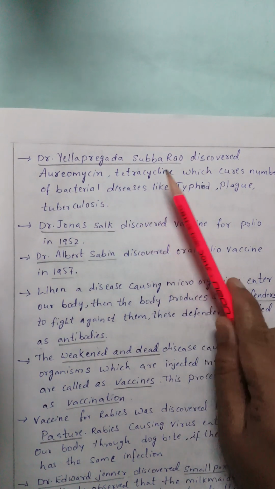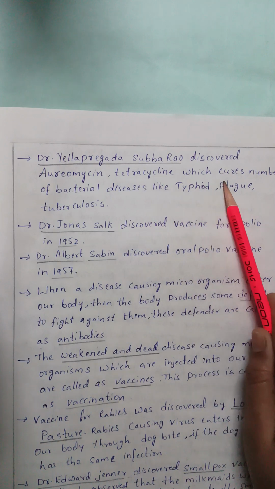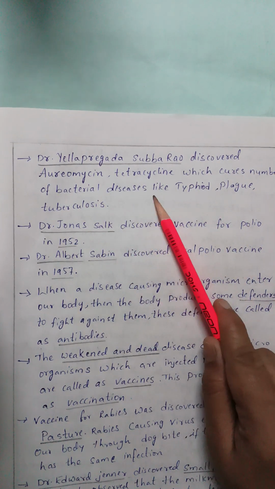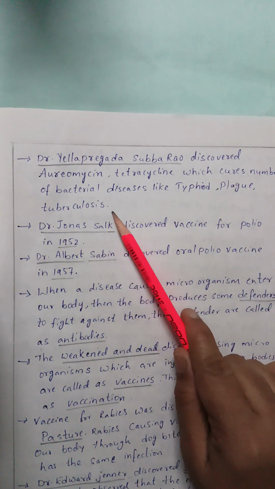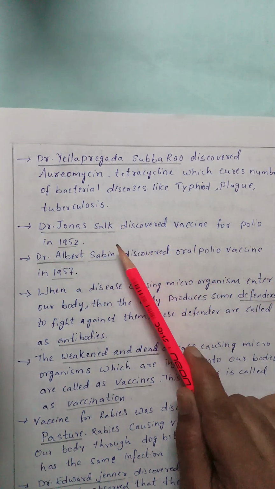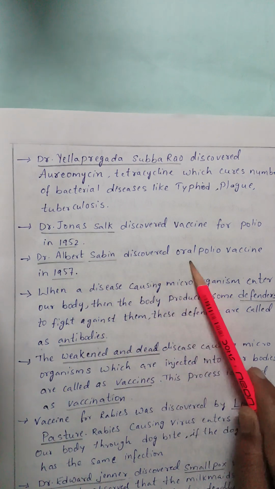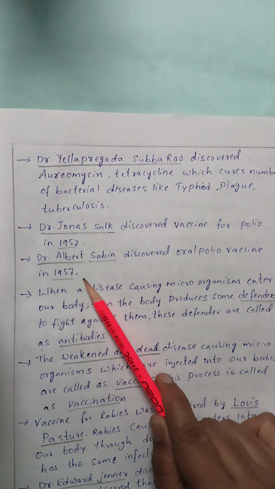Dr. Yellapragada Subbarao discovered aureomycin tetracycline, which cures a number of bacterial diseases like typhoid, plague and tuberculosis. Dr. Jonas Salk discovered vaccine for polio in 1952. Dr. Albert Sabin discovered oral polio vaccine in 1957.